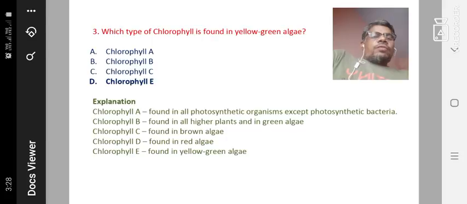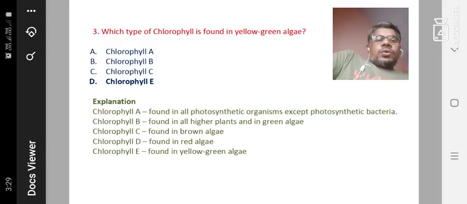For all the chlorophyll types, definitely one question comes every time. Chlorophyll A is found in all photosynthetic organisms except photosynthetic bacteria. Chlorophyll B is found in higher plants and green algae.